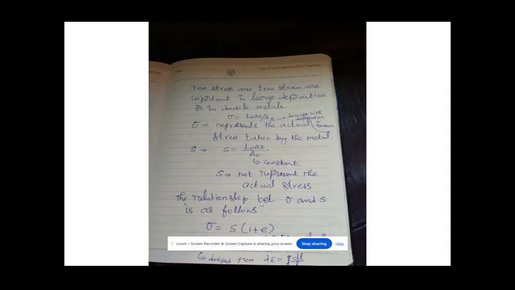True stress and true strain are important for large deformation in ductile metals.